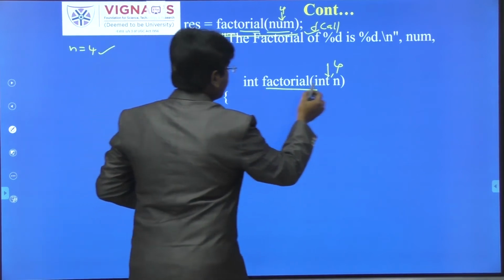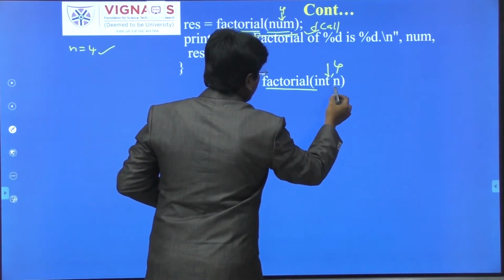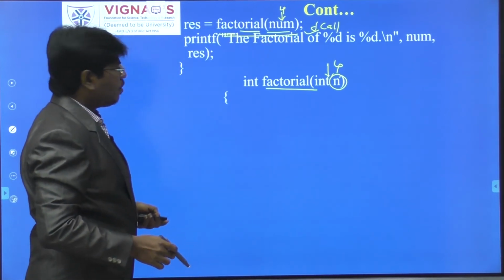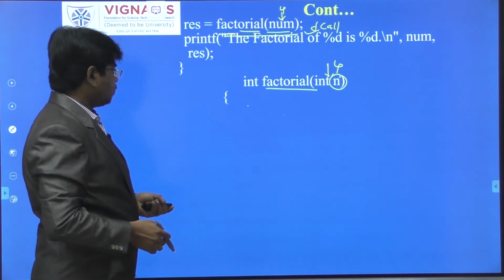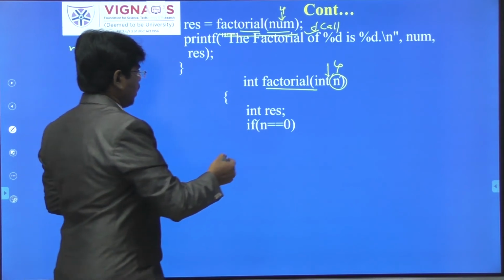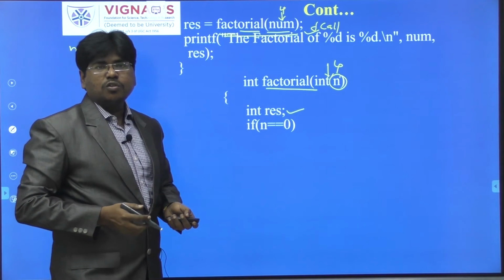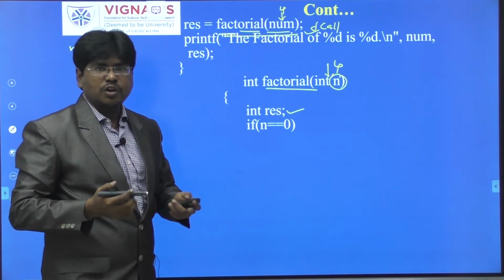Okay, so this function receives a number and it will store it in the n value. So n value, consider it is a 4. Then what I have written, I have written the logic. Here I have taken another variable res, and for example, we have to find out the factorial of a given number.